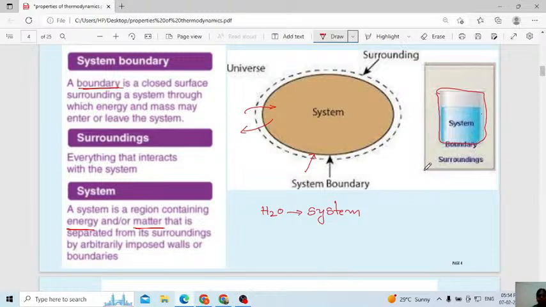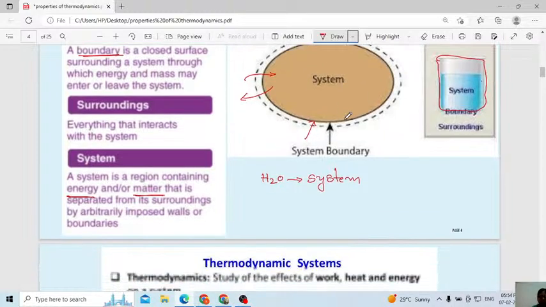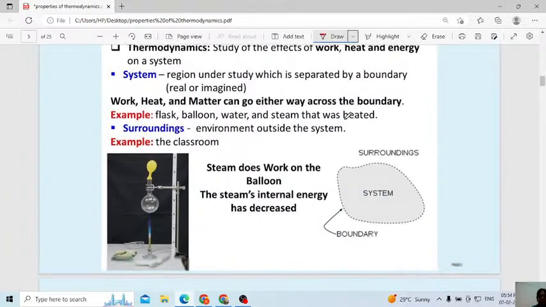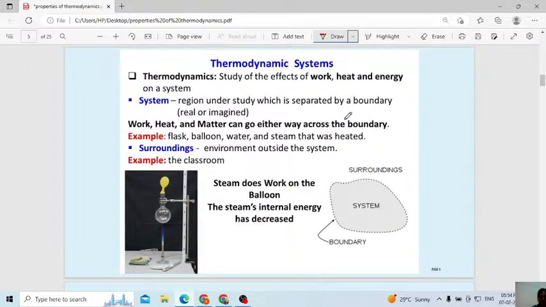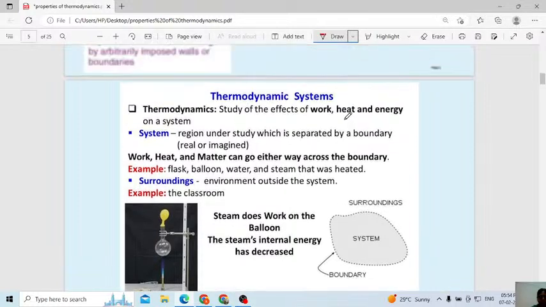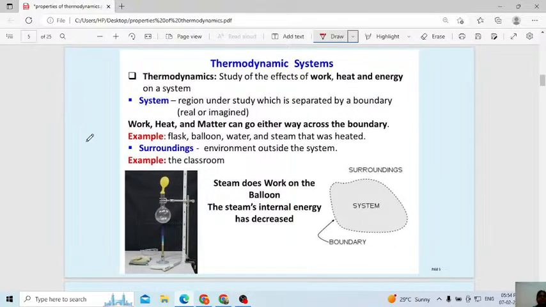Listen here. Have you all understood what is meant by system, surrounding, and boundary? Very, very important. Once again I will explain the same with another example: system, surrounding, and also system boundary. I consider one example. Then thermodynamics is the study of the effect of work, heat, and energy on a system.